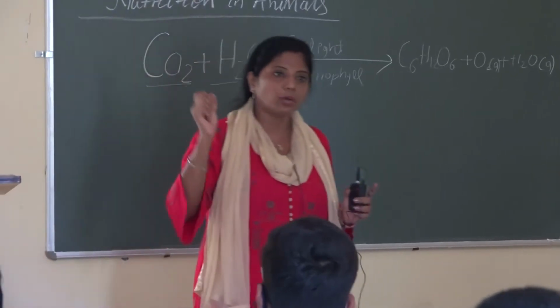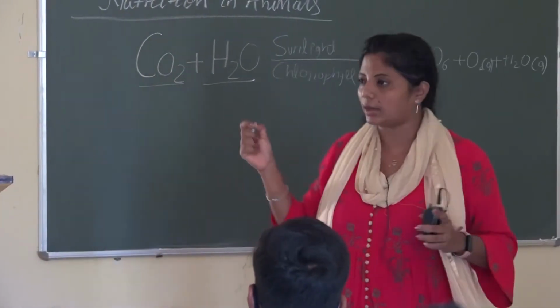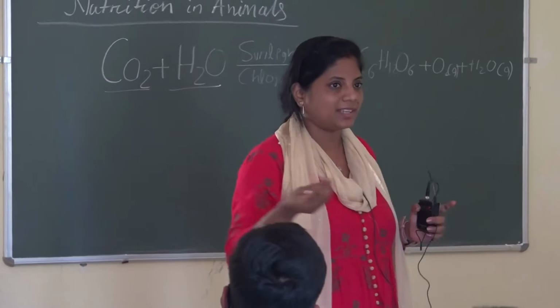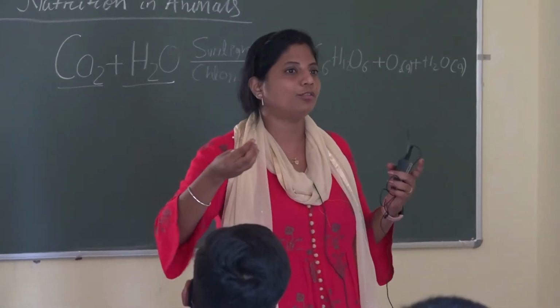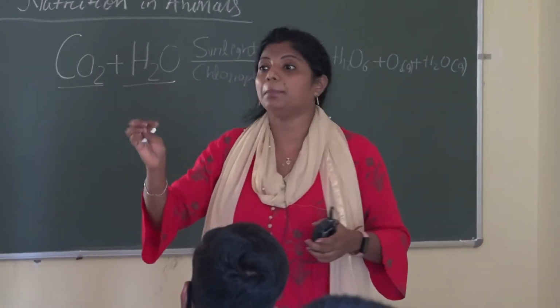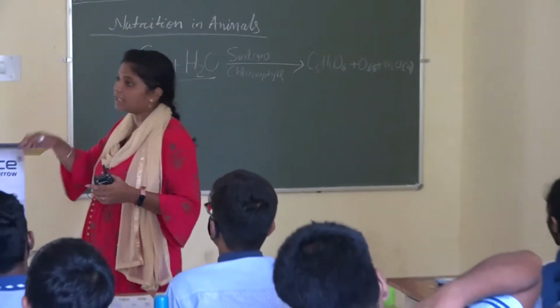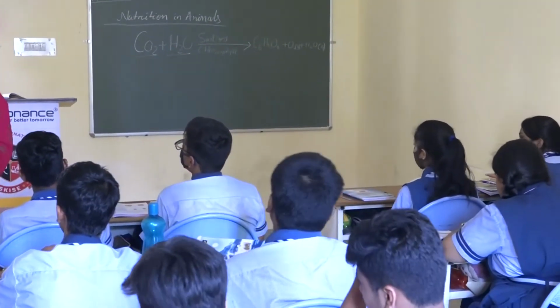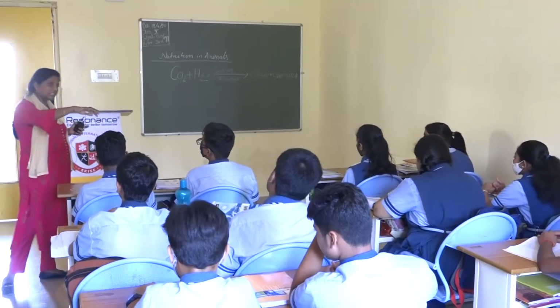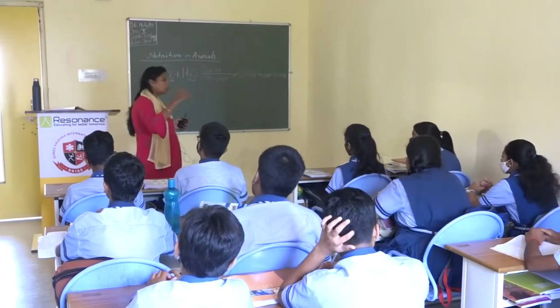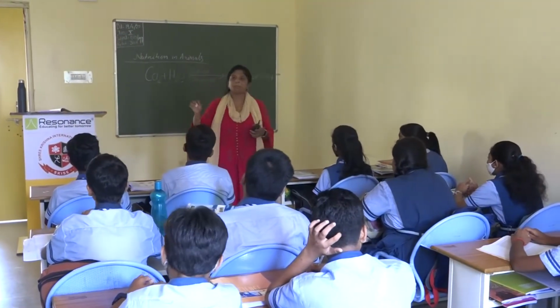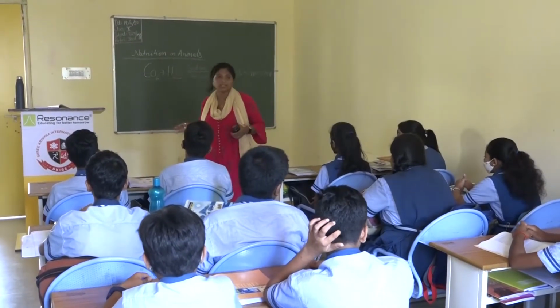But there are a few other types of primitive plants, like algae and fungi. They prepare their food from chemicals present in the water, because these are mostly hydrotrophic, meaning they are found in water, or aquatic plants.